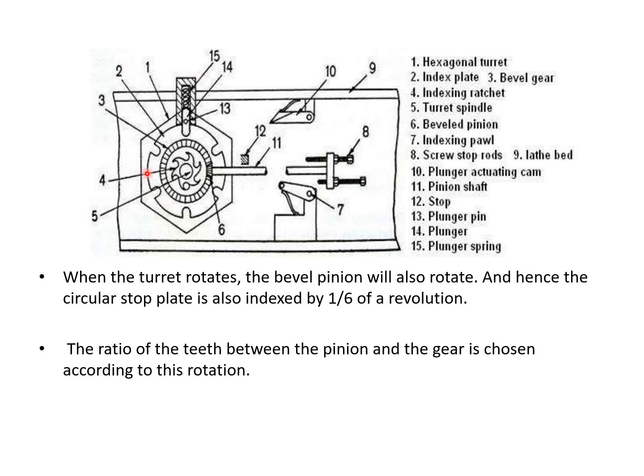When the turret rotates, the bevel pinion also starts to rotate, and hence the circular stop plate is also indexed by 1/6 of a revolution. The ratio of the teeth between the pinion and the gear is chosen according to this rotation. So this is the Geneva mechanism, or indexing mechanism.